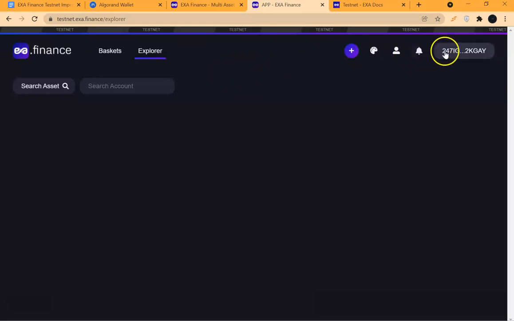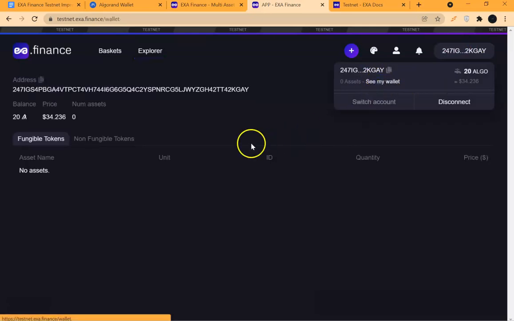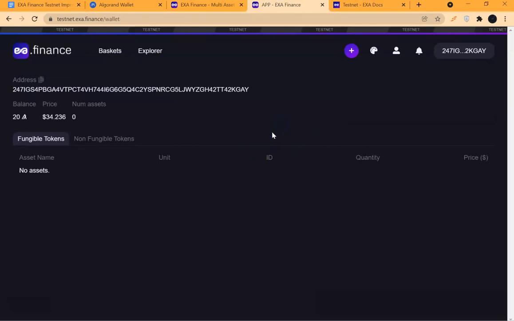Then wallet, you have wallet. This is the wallet. You can choose to view your wallet by coming to see my wallet. Then it opens your wallet for you. Can you see it is telling you have a balance of 20 algo? This is your fungible token side, and this is your non-fungible token side, your NFTs, and this is the coins, as the case may be.